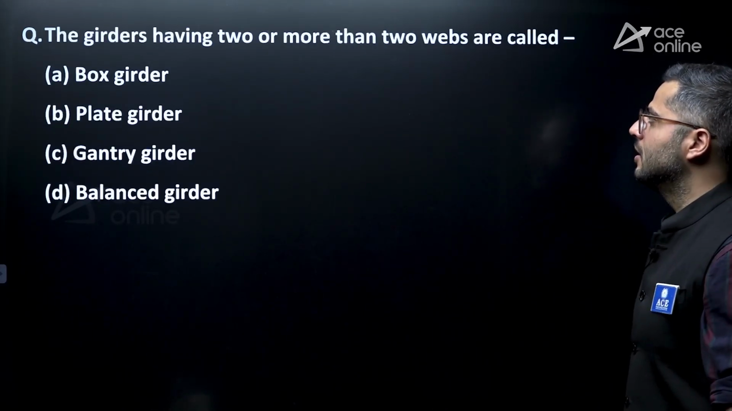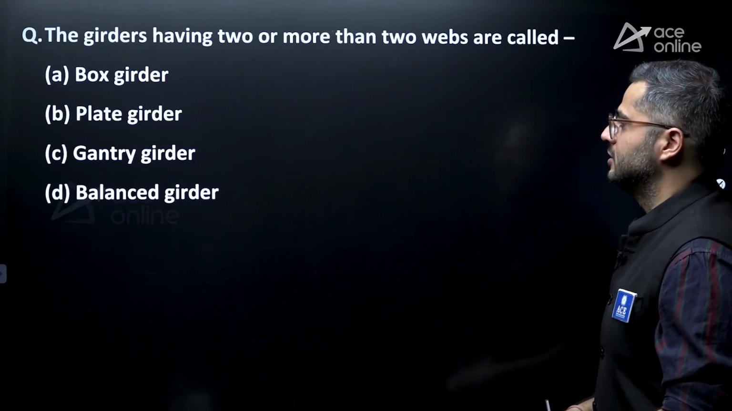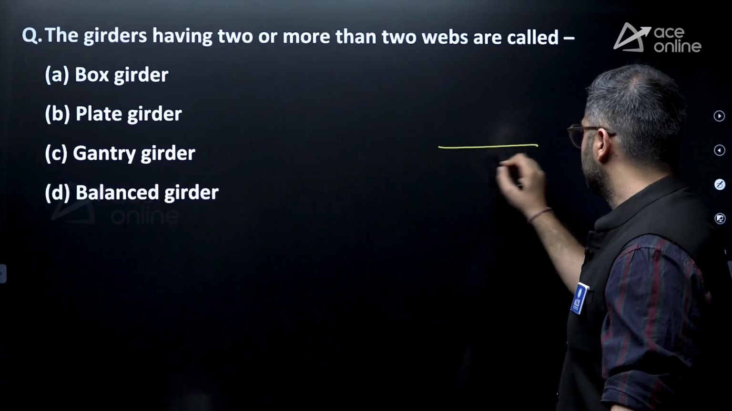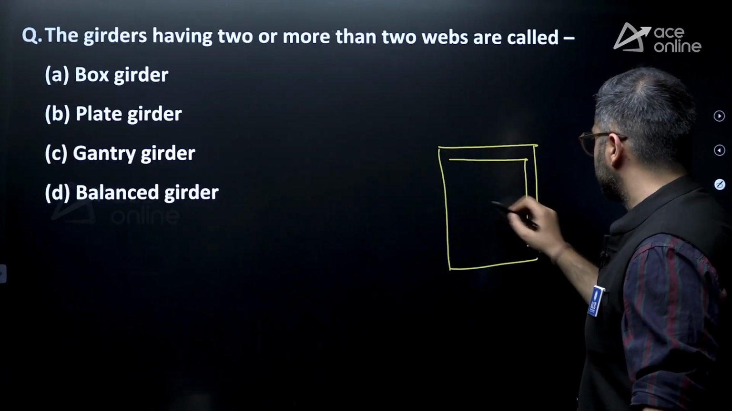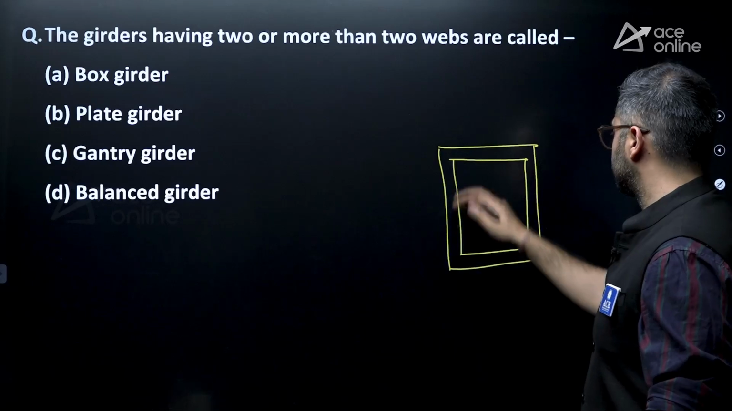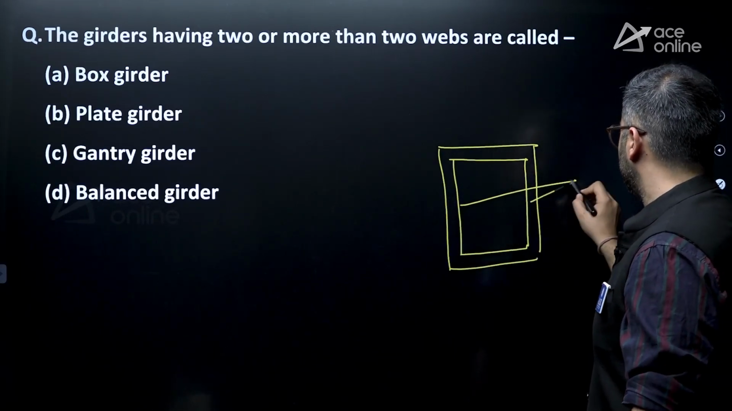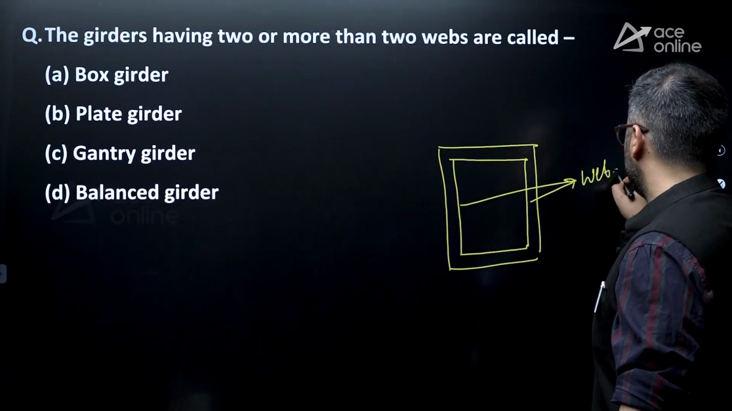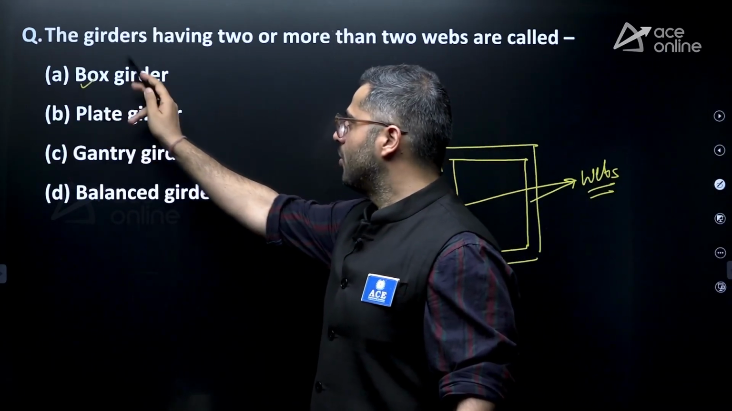Next question, the girders having two or more webs are known as. Generally, it happens in box girders. So in box girders, let's say a welded box girder like this, different plate sections coming together. These two are what? Webs. So multiple webs can be considered, two or more webs can be considered in a box girder.